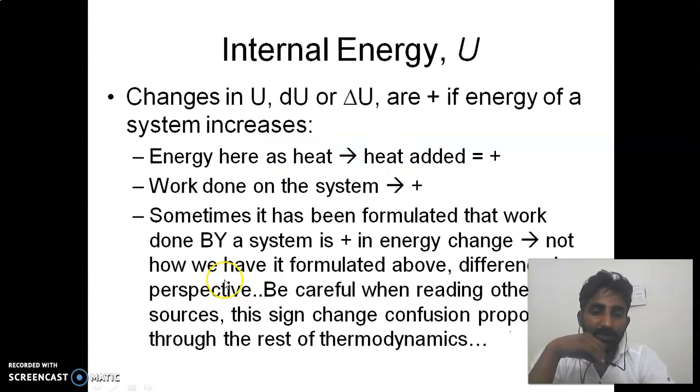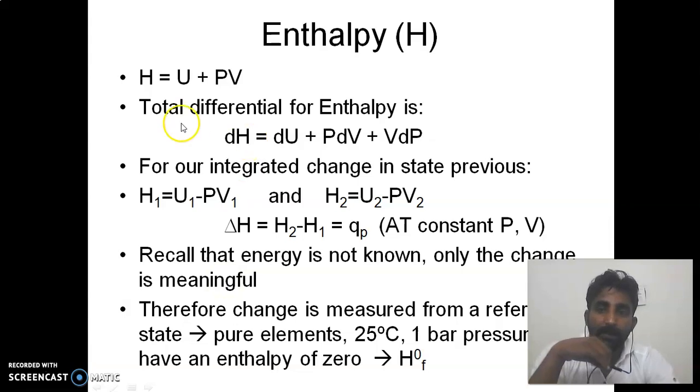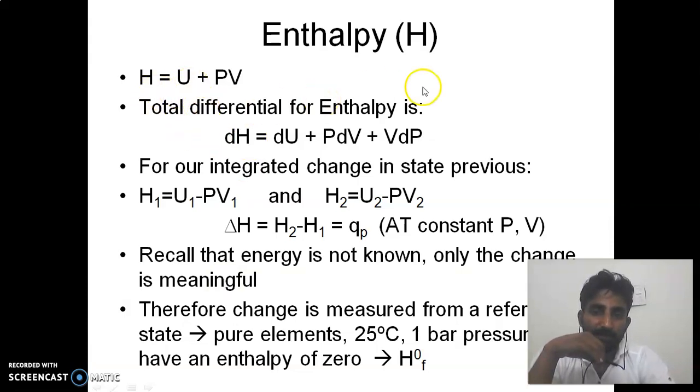So we can see here H is equal to U plus PV. By differentiating this, we get dH is equal to dU plus P dV plus V dP. H1 becomes U1 plus PV1 and H2 becomes U2 plus PV2. Delta H will be equal to H2 minus H1, which is equal to QP.